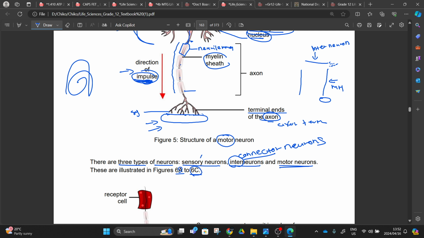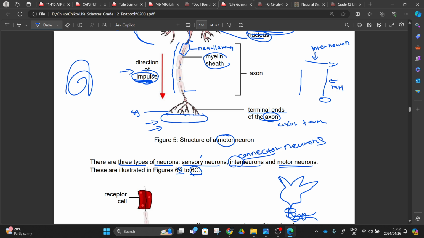So we are going on with our neurons. If they ask you to draw a simple structure of a motor neuron, you are going to draw something like this. You'll show the dendrites, and after the dendrites, the cell body. After the cell body, you show the axon protected by myelin. In grade 12 life science, we are not entertaining your drawing skills. If you show that you understand whatever is happening, it's fine.